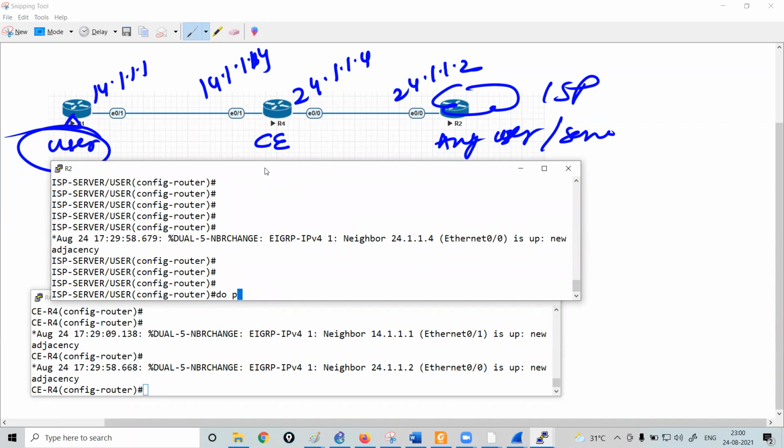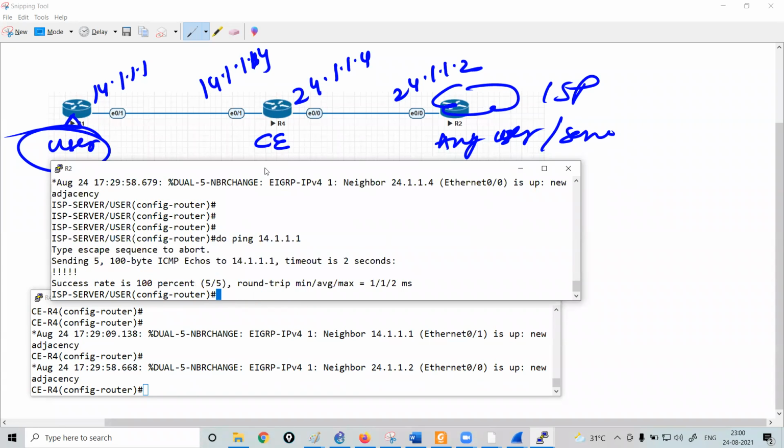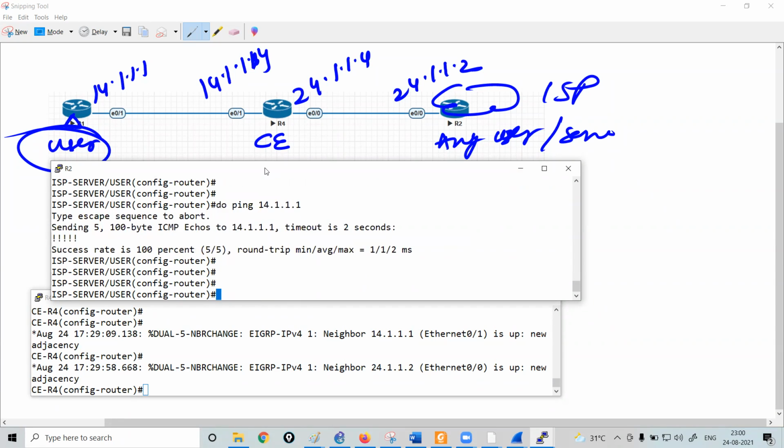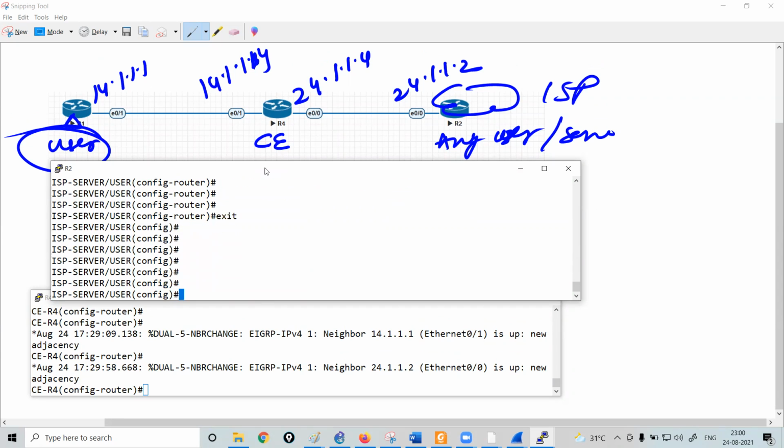So just run this command, do ping 14.1.1.1 from your router R2. So there is end-to-end reachability. Fine. Now I will configure router R2, which is your end user or any server connected over the ISP.